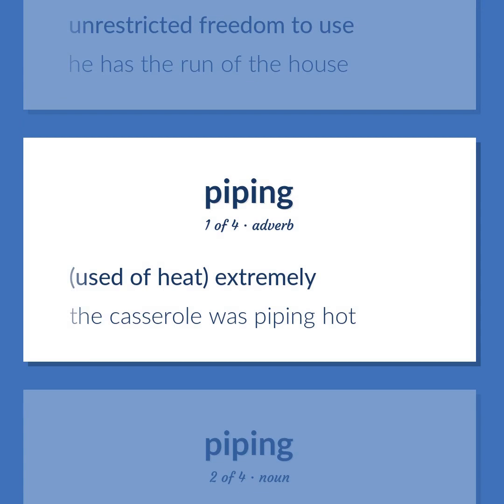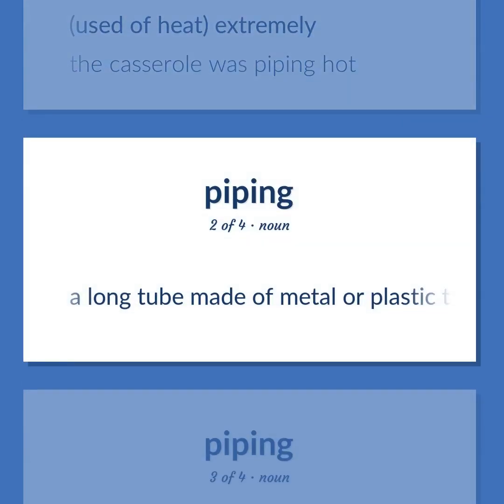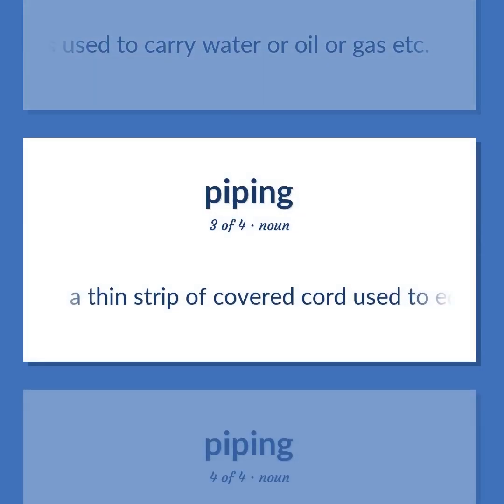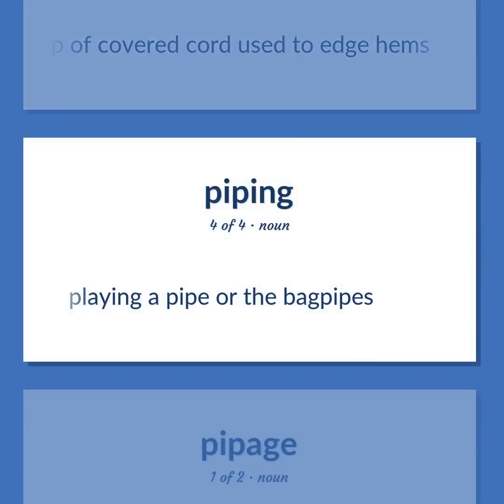Used of heat, extremely. The casserole was piping hot. A long tube made of metal or plastic that is used to carry water or oil or gas, etc. A thin strip of covered cord used to edge hems. Playing a pipe or the bagpipes.